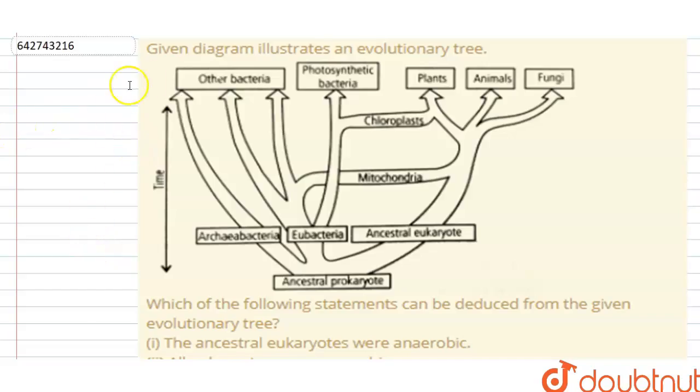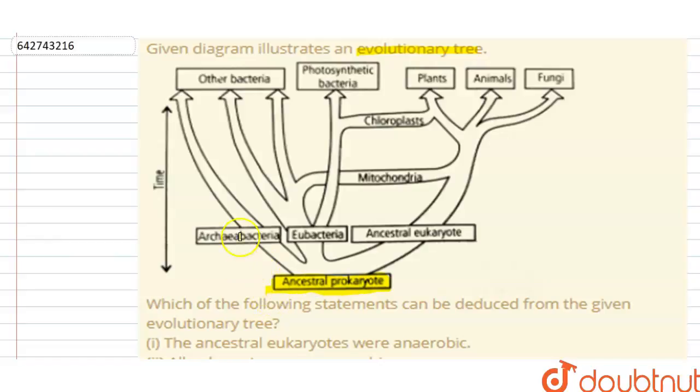Hello everyone. So the question here represents a diagram, and this diagram is the evolutionary tree, and it is regarding all the bacteria as well as all the organisms that originated. First of all we'll understand this evolutionary tree, and then we'll look into the options.